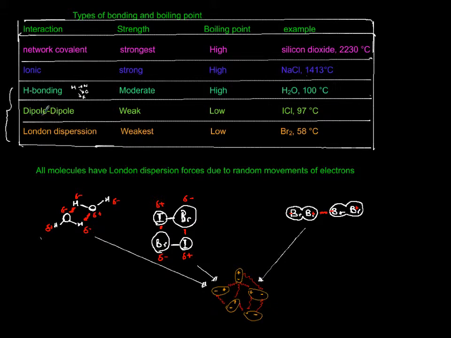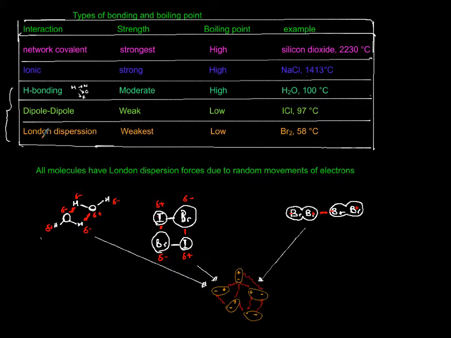After hydrogen bonding comes dipole-dipole, when you have a dipole moment or a polar bond. Its strength is weak, boiling point is low. For example, iodine chloride, a liquid, boils at 97 degrees Celsius. And iodine chloride is negative and positive, and the interaction, again I put it in red, is among the negative and positive poles of this molecule.